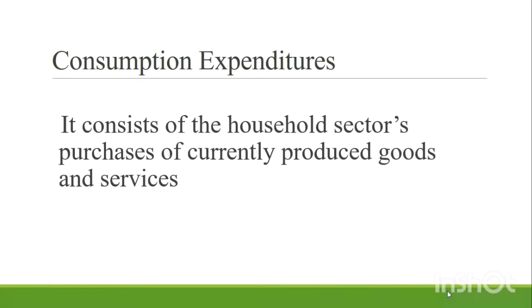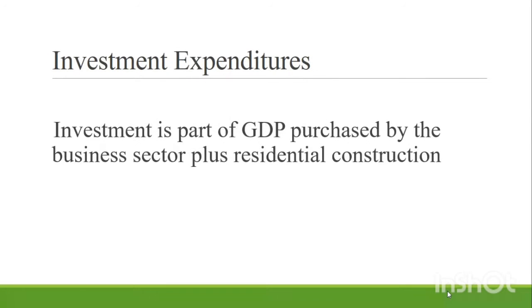Services is the fastest growing component of consumption. Consumption expenditure comprises around 68% of total purchases. The second component is private investment expenditure, which includes spending on new plants and equipments, newly produced housing, and increase in inventory during the current year.